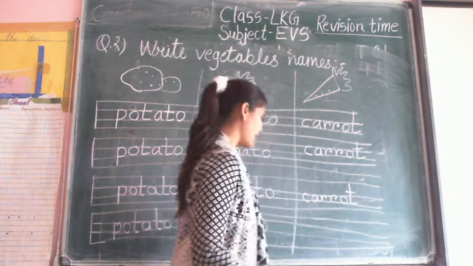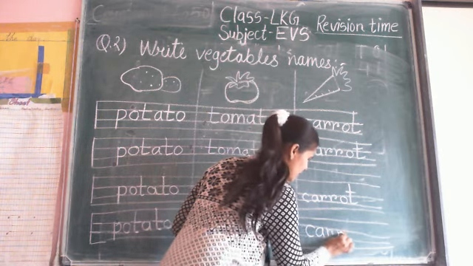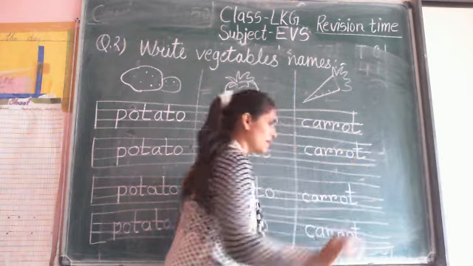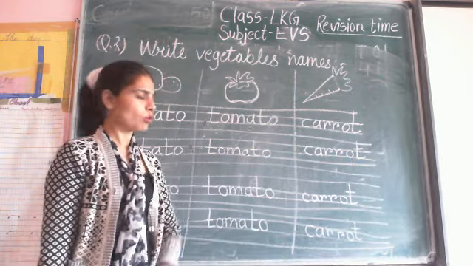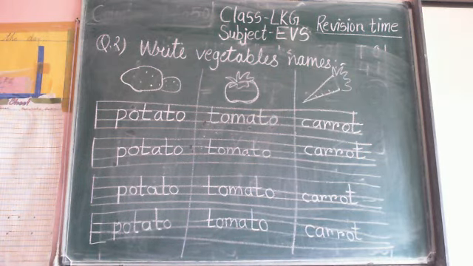Carrot. How many times you write the spelling of carrot? Also 5 times. So write fast all the vegetable, write 5 times and read the spelling, learn the spelling.